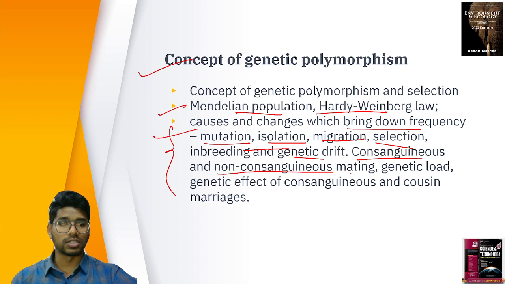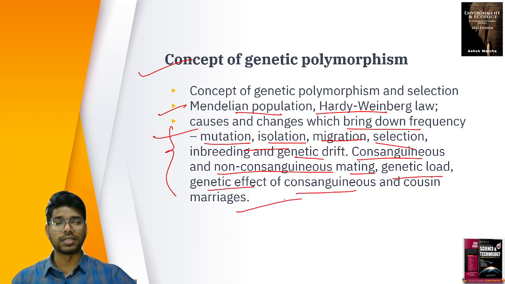Consanguineous and non-consanguineous mating, between blood related and non-blood related. So what is the genetic load, the genetic effect, and consanguineous and cousin marriages, as you can see? Sometimes the mother's brother, the uncle, will be marrying. In such cases, for the children being born, there are greater chances of inbreeding depression, which might result in genetic abnormalities. But marriage between cousin sisters is not that disastrous. Why is that? All these concepts are discussed over here.